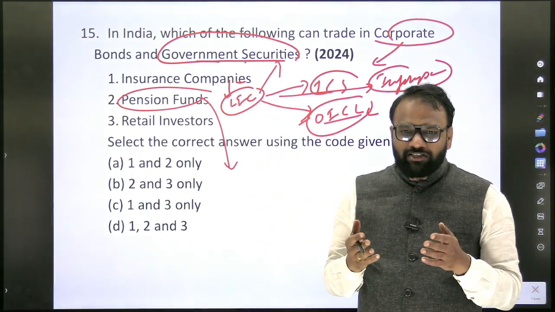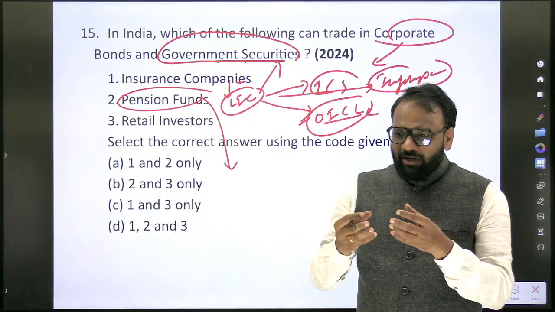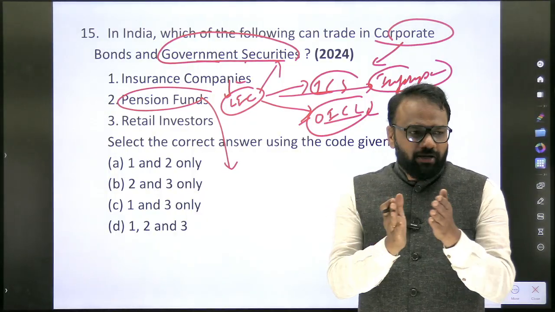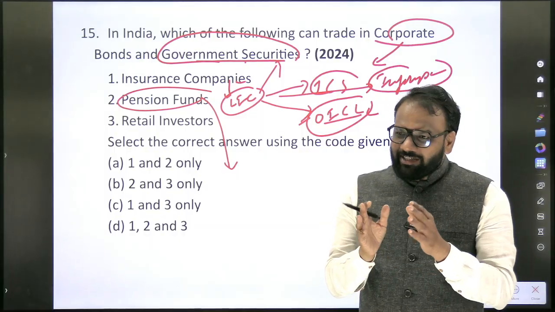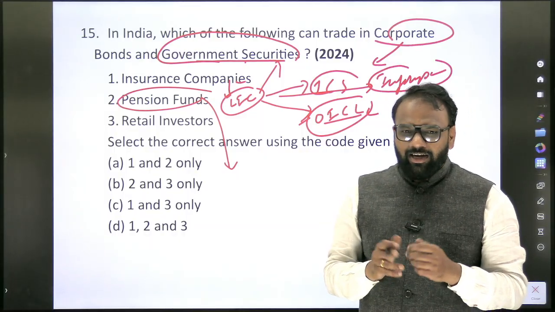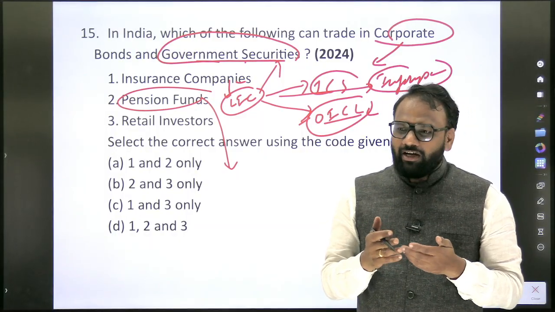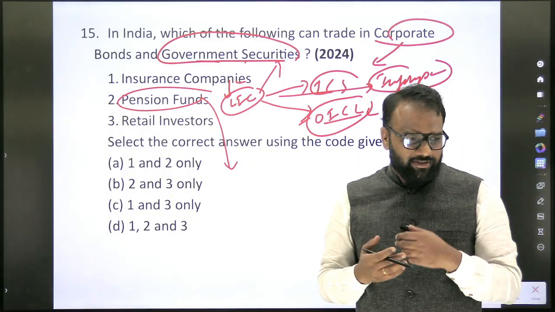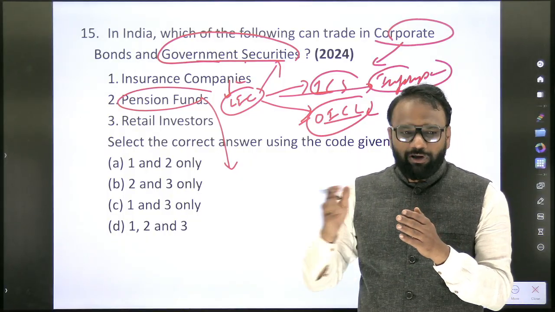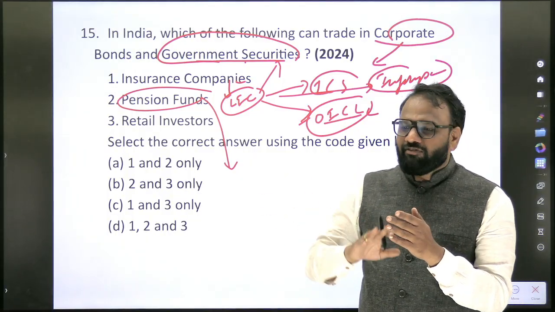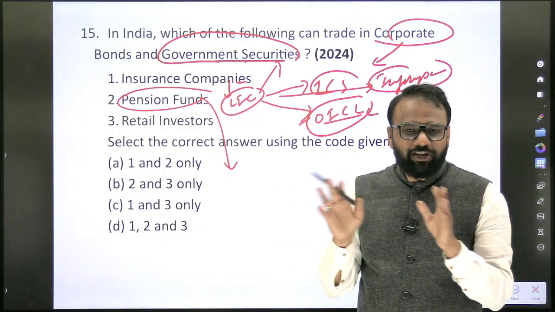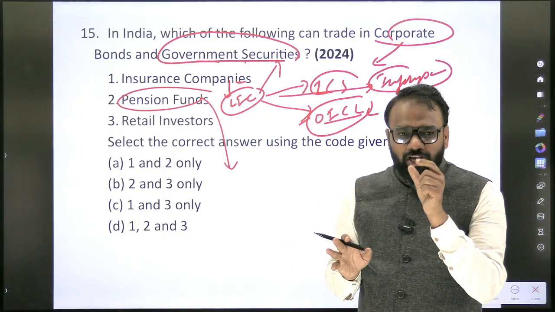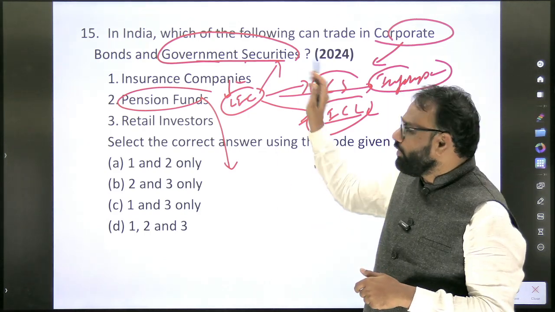There are so many pension funds. See here, every month from your salary some amount will be deducted, which will be credited to your pension account. Whether that money will be sitting idle? No. If that money sits idle, then how are you going to get returns after 60 years? So that money has to perform. It has to be invested somewhere in shares, somewhere in bonds. How exactly the investment takes place, we shall not worry about it. But there is some share of that amount which will go into bonds.